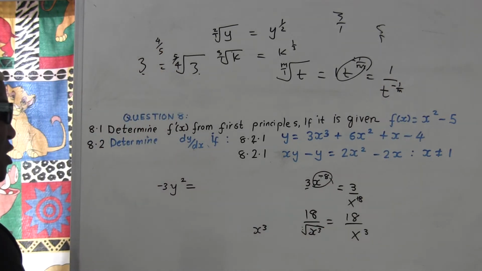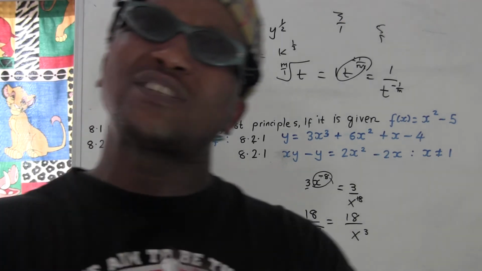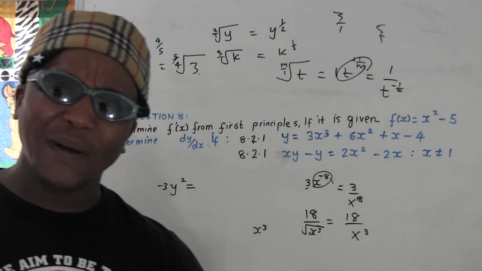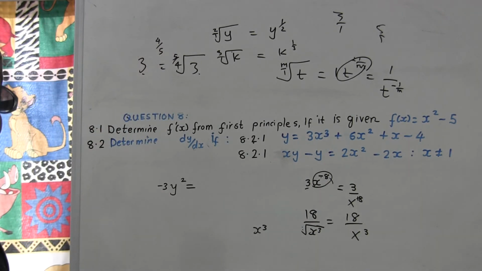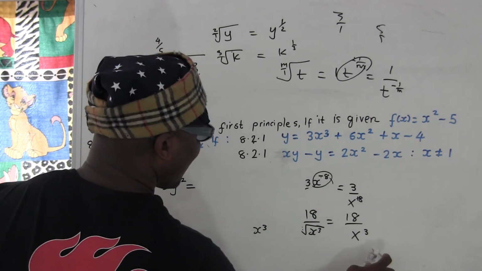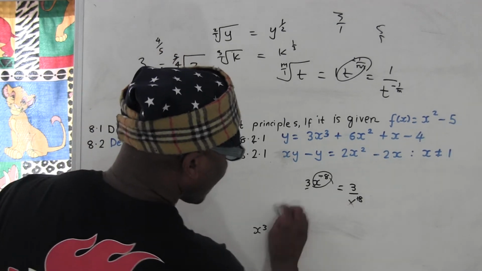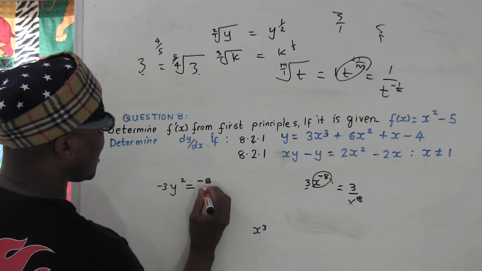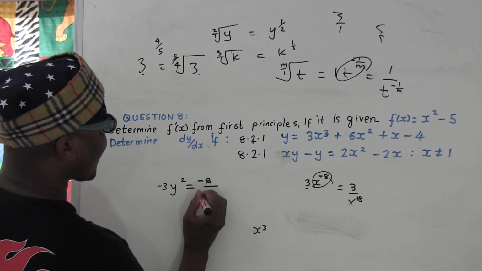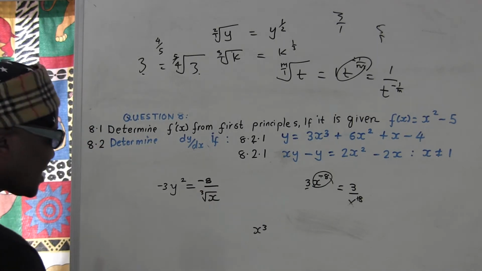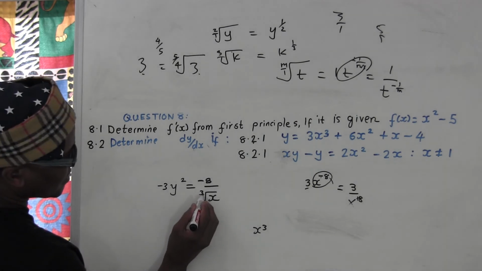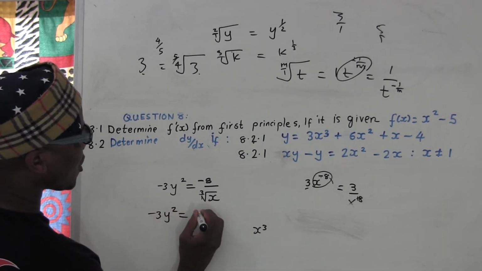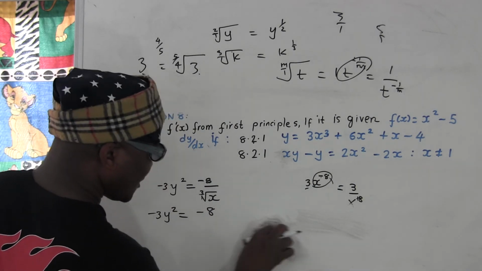So first and foremost, before you derive, make sure you put everything in power. You must be in power, man. Easy, man. Don't leave it with a root. So let's say we have 80 and they give me x, let's say 3. Like I said, if there's no number here, it must be 3 over 1. So this is going to be negative 3y squared equals negative 80. Okay, negative 80.